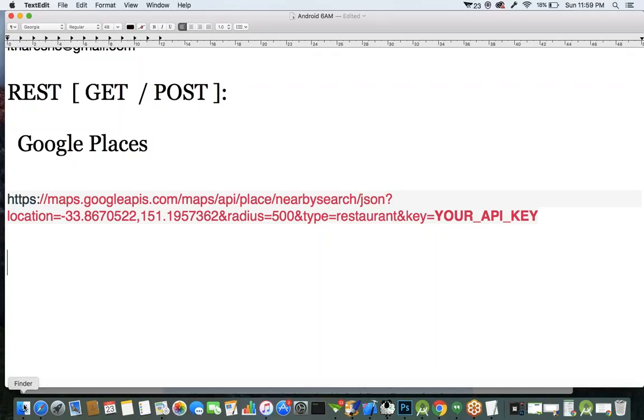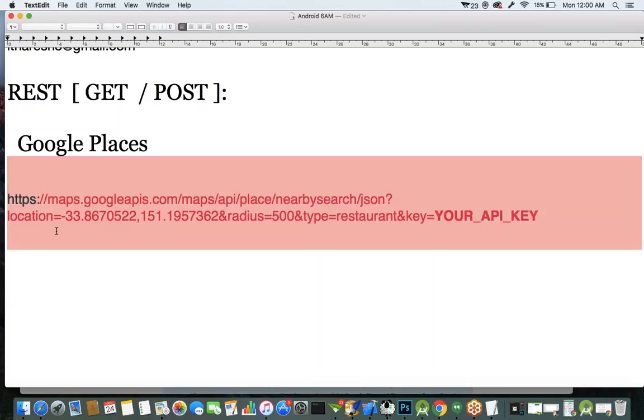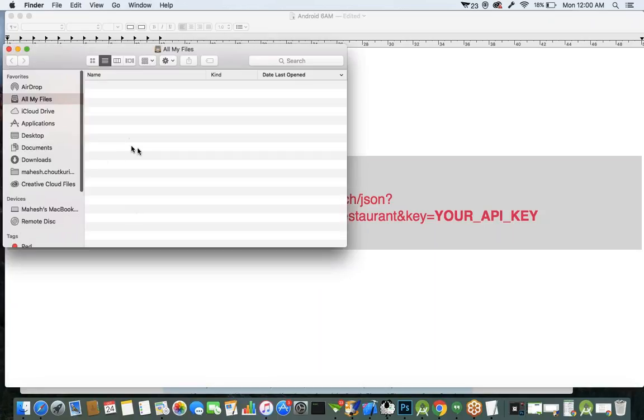So what we'll do is, in our last class when we were discussing the Google Places example, at that time we already filled all these parameters. We already filled in the location, the radius, the type, and the API key. We already used them in our Google Places example. I'll use the same URL.